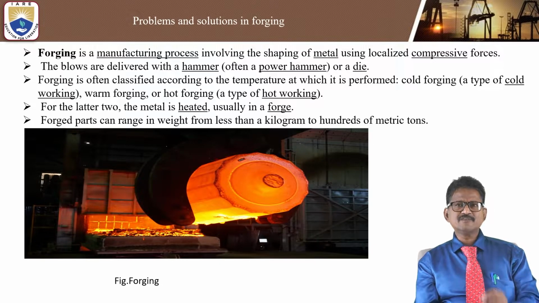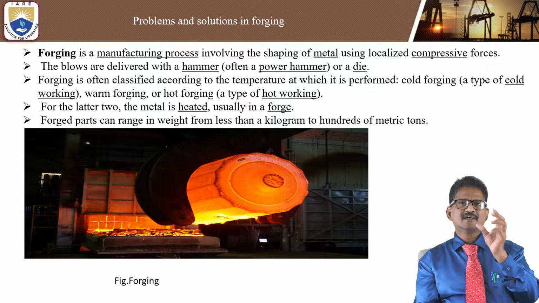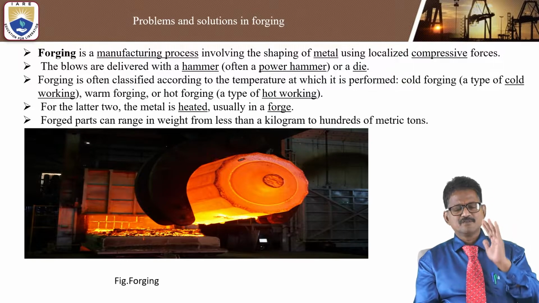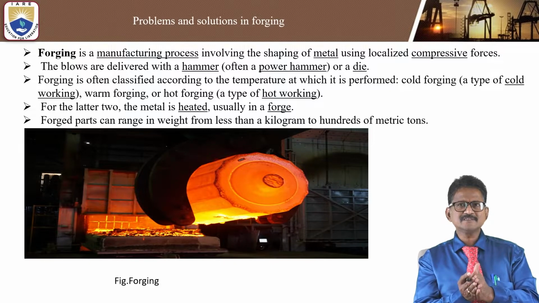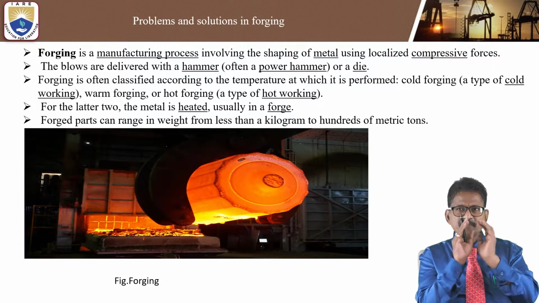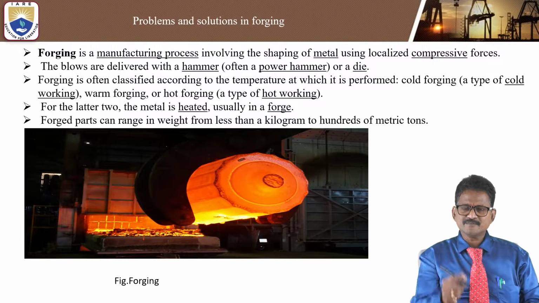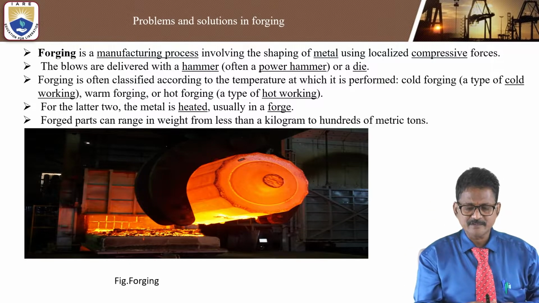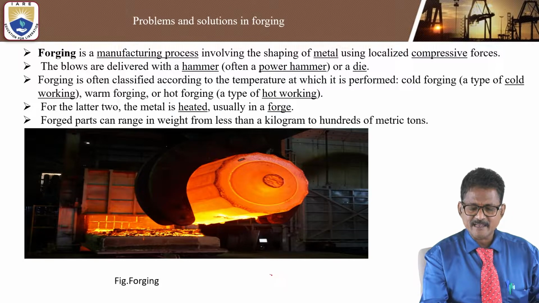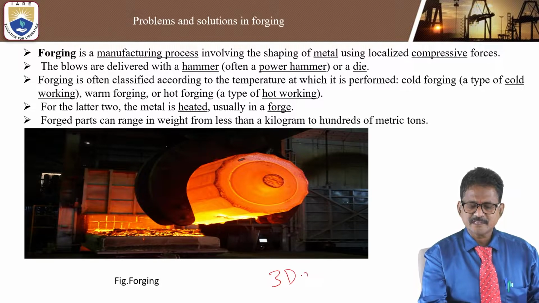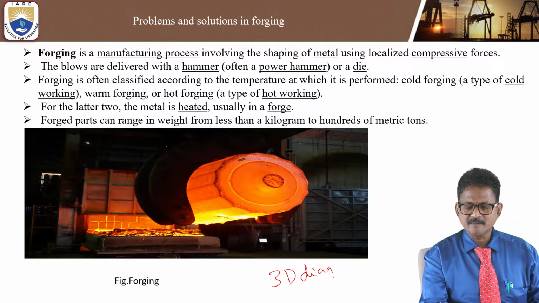Now let us spend a couple of minutes on the concept of forging. Forging is a manufacturing process that involves shaping metal using localized compressive force. You can observe this three-dimensional diagram of forging.